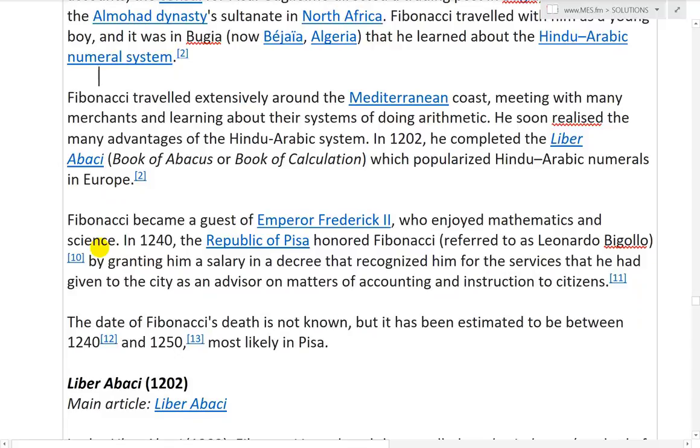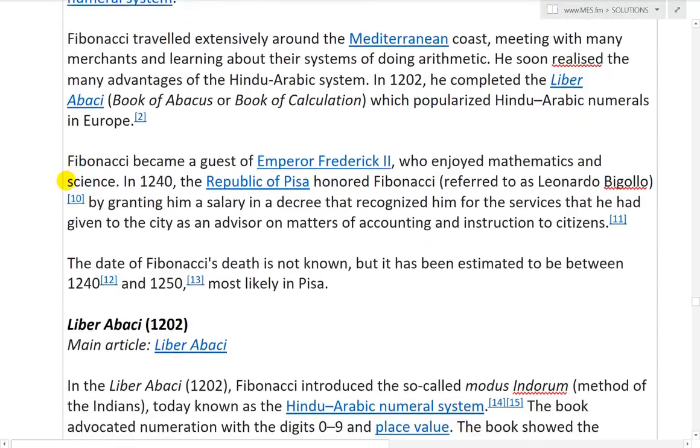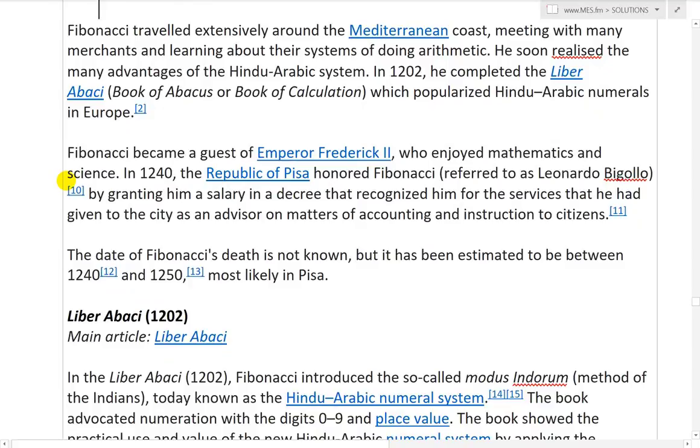In 1202, he completed the Liber Abaci, Book of Abacus, or Book of Calculation, which popularized the Hindu-Arabic numerals in Europe. Fibonacci became a guest of Emperor Frederick II, who enjoyed mathematics and science. In 1240, the Republic of Pisa honored Fibonacci, referred to as Leonardo Bigollo, by granting him a salary in a decree that recognized him for the services that he had given to the city as an advisor on matters of accounting and instruction to citizens.